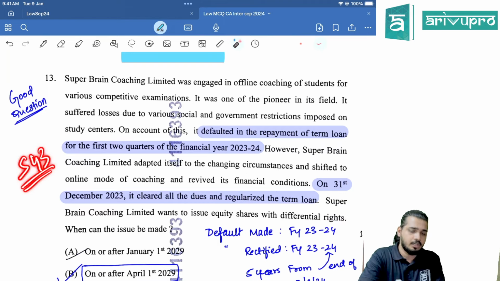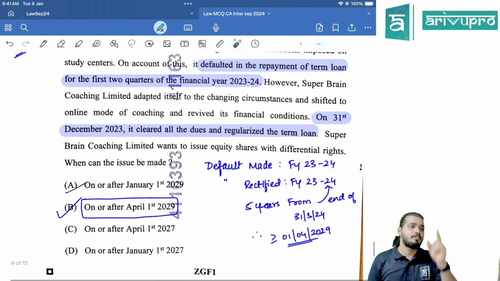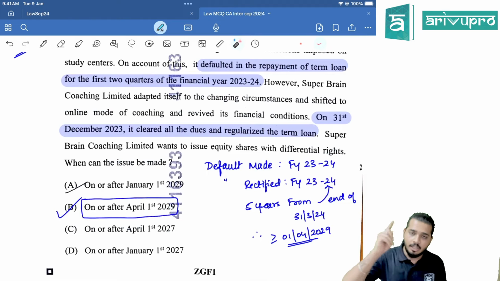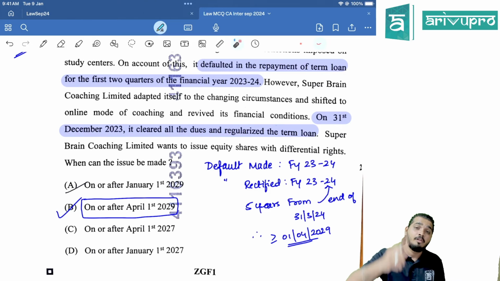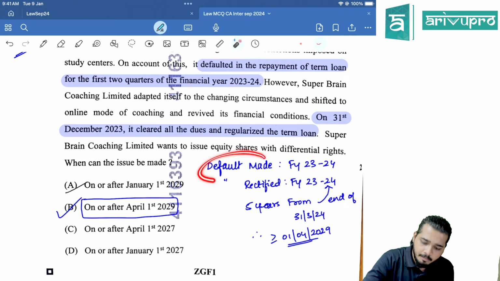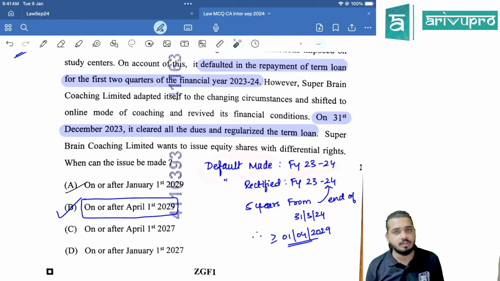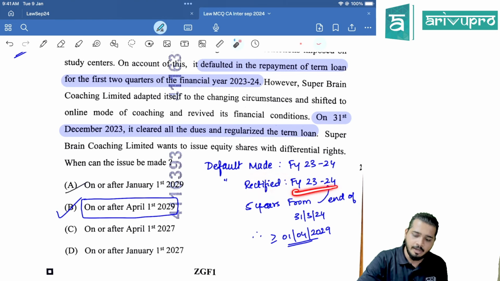Now what they want to know: they want to issue equity shares with differential rights. Section number 43 of the Companies Act 2013. What is the answer? The provision says if you have made the default, you can issue the shares after correcting the default, but only after 5 years from the end of the financial year, right? Now the default was made in which year? Financial year 23-24. Default is rectified in which year? Same year, financial year 23-24.